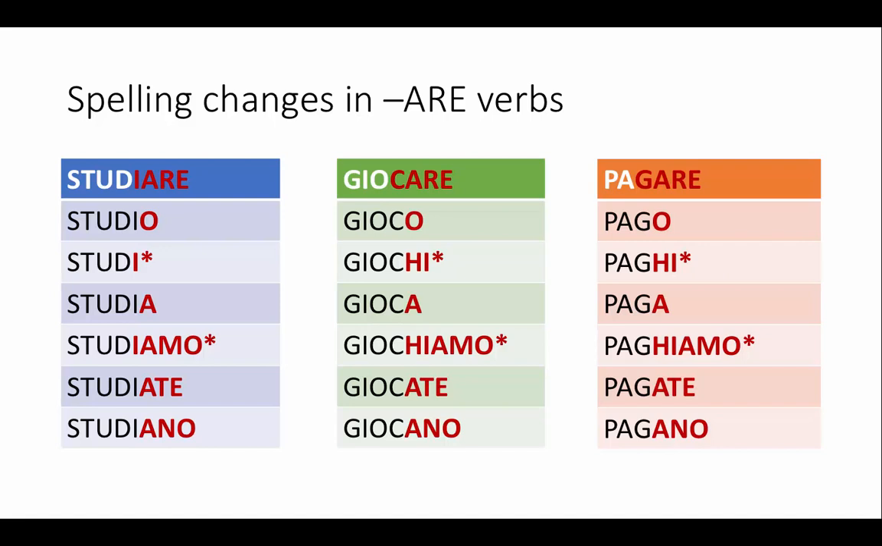What I want to do here is keep the pronunciation the same, which is the hard sound. And I'm going to manipulate the spelling so that I can keep that hard pronunciation. And I do that by adding an H. So it's gioco, giochi, gioca, giochiamo, giocate, giocano. And also pago, paghi, paga, paghiamo, pagate, pagano. I do want to keep the pronunciation hard, so I have to add an H in the tu and the noi form. Giochi, paghi, giochiamo, paghiamo.